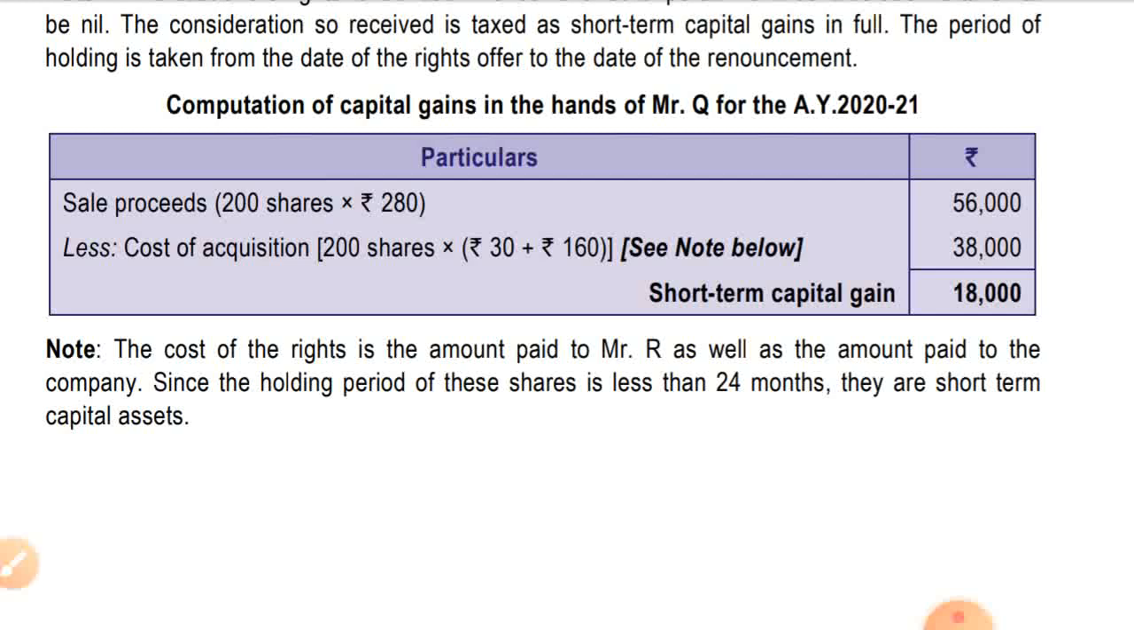Now computation of capital gain in the hands of Mr. Q for the assessment year 2021. Sale proceeds are 200 shares into rupees 280, that is 56,000, less cost of acquisition of 200 shares into, he has paid to the company rupees 160 and to Mr. R rupees 30, total rupees 190 into 200 shares, that is 38,000. It is short term capital gain of 18,000. Note: the cost of right is the amount paid to Mr. R as well as the amount paid to the company. Since the holding period of these shares is less than 24 months, they are short term capital assets.